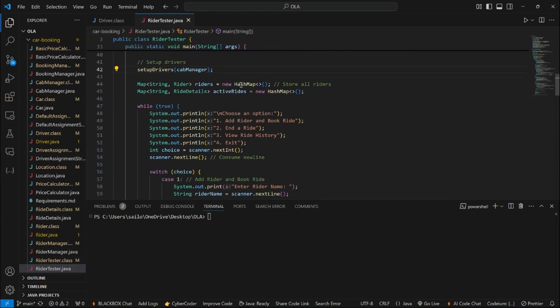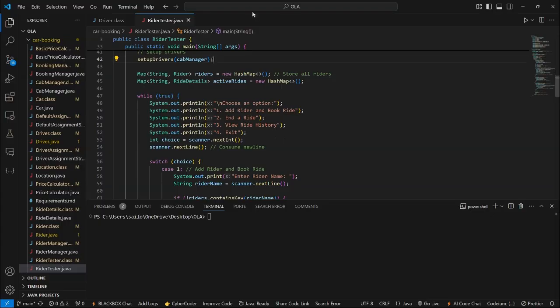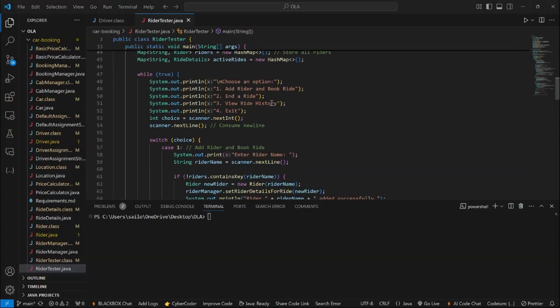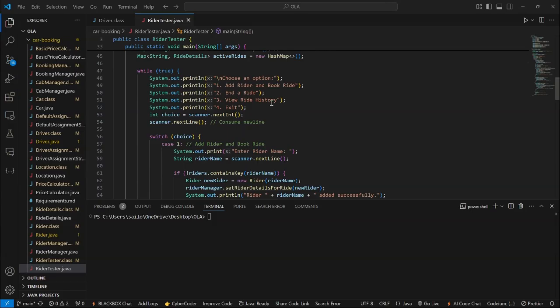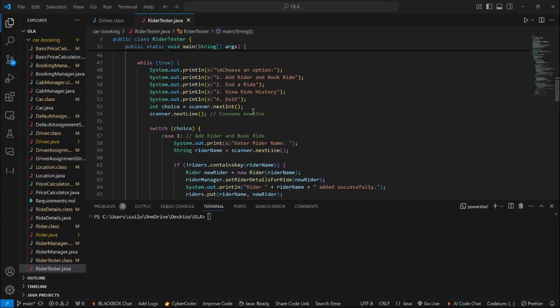And here we have created two hash maps for our riders. All the riders who have used our application are in the riders hash map, and active riders are the riders currently using our application to ride to their destination. We also have a small interactive menu with four main objectives: adding a rider and booking them, ending the ride at the destination, viewing the rider's history, of course every rider has a separate history, and exiting from our application.